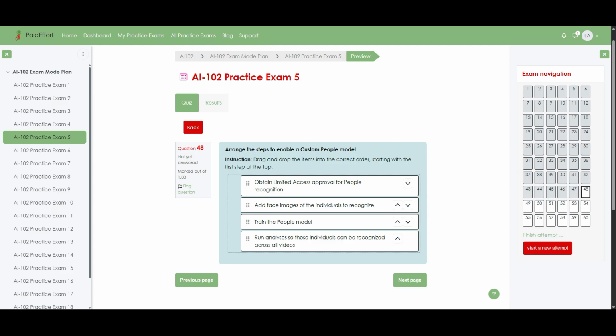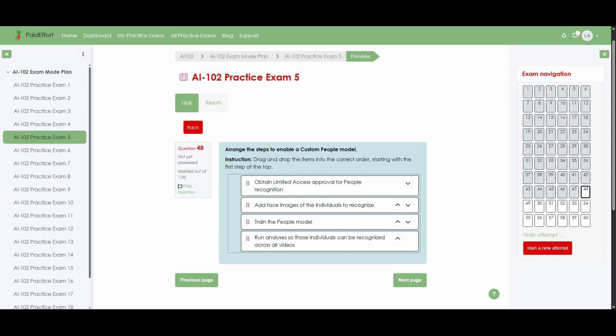Now let's walk through why the steps follow this sequence. You begin by obtaining limited access approval for people recognition because this capability is gated, and you cannot use it until Microsoft approves your request. Once you have access, you upload or add face images of the specific individuals you want the system to recognize, so the service has examples to learn from.